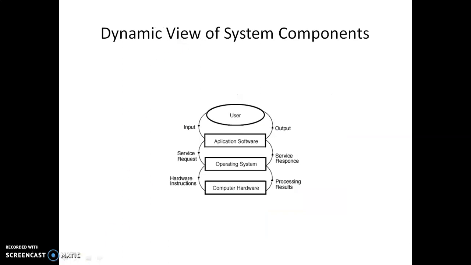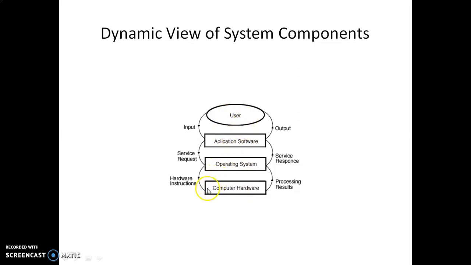Next, we see the dynamic view of the system components. In this dynamic view, always the lowermost level is the computer hardware, the next level is the operating system, and the next level is the application software. Finally, we have the users. Here it is representing how the process goes on from the lowermost level to the uppermost level, and from the uppermost level to the lowermost level.